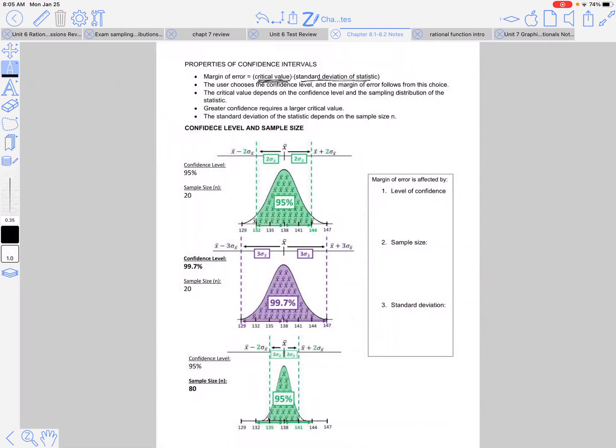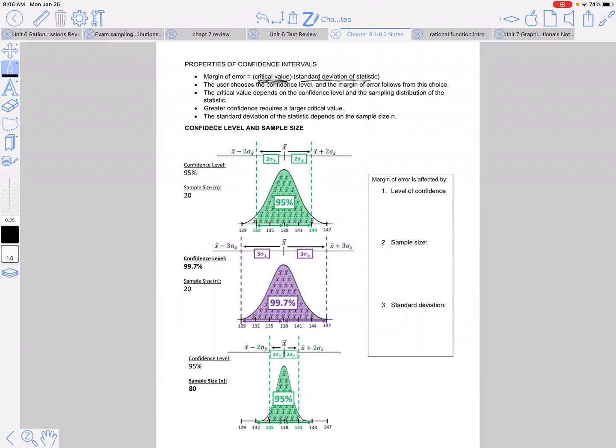This is all the same data, but I just used an applet, and then I changed the confidence level or the sample size. So they're all the same data. As you can see, they're all centered around 138. So our point statistic was 138. And then I could add or subtract the margin of error based on confidence level, sample size, and standard deviation, and create a bigger catcher of that, right? Or a smaller.